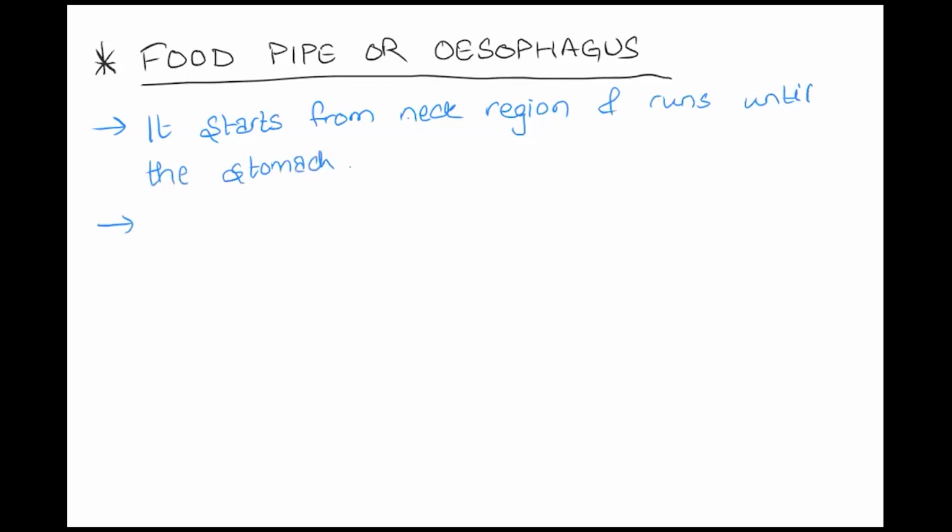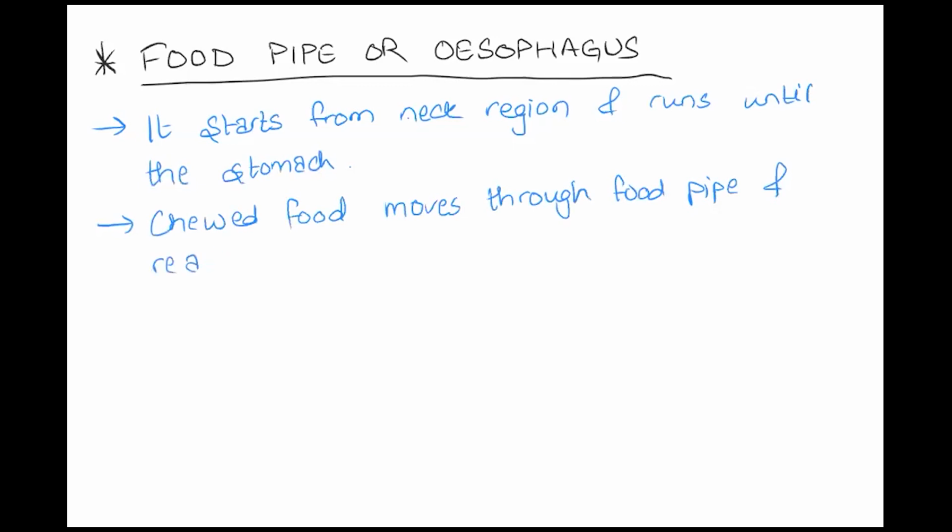So the chewed food moves through the food pipe and reaches the stomach.